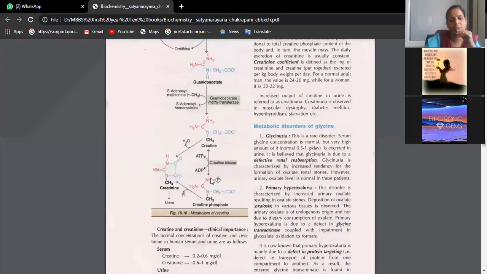Then creatine is converted to creatine phosphate with the help of creatine kinase. Then creatine phosphate is converted to creatinine, and creatinine is excreted in the urine.